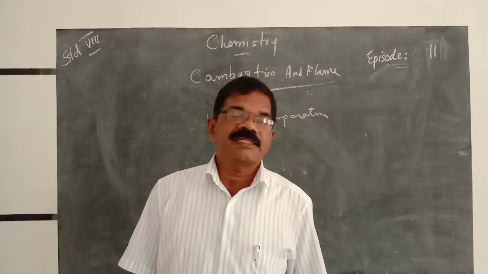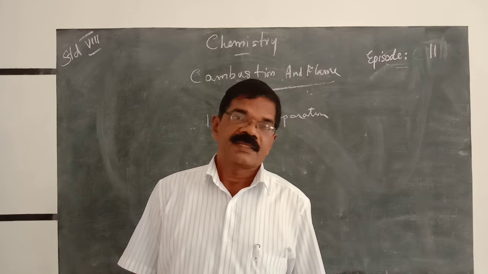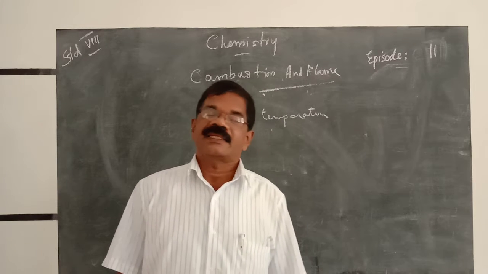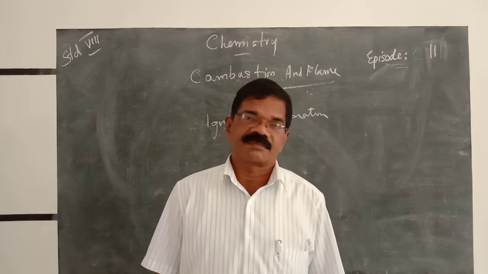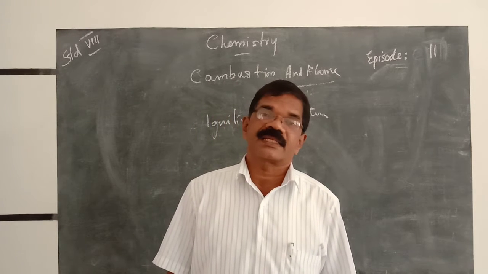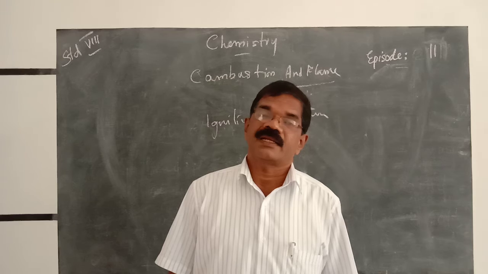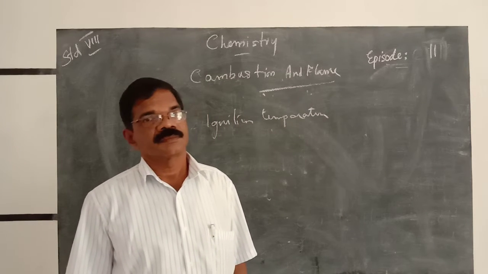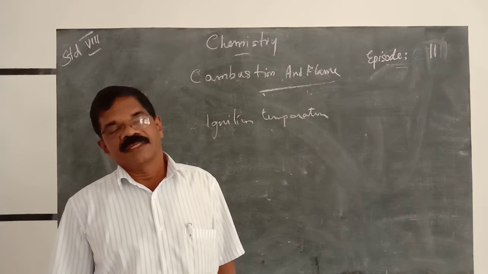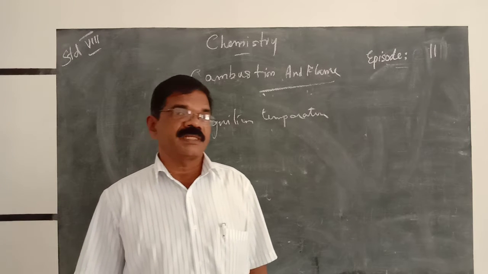Then the conditions for combustion. We learned that air, meaning oxygen, is the necessary condition for a material to burn. But even in the absence of air, combustion can take place.